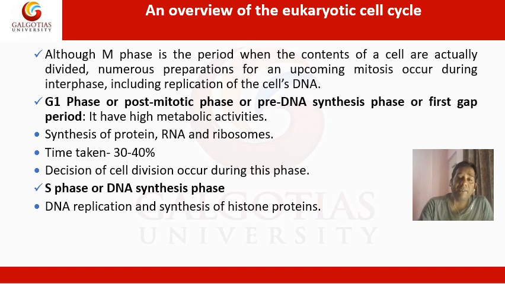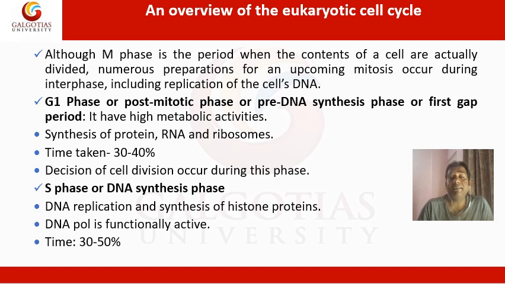This phase is followed by another phase called S phase, or DNA synthesis phase. In this phase DNA replication and synthesis of histone protein mainly occur, and the DNA polymerase required for replication of DNA becomes fully functional, and it requires around 30 to 40% of the total cell cycle time.